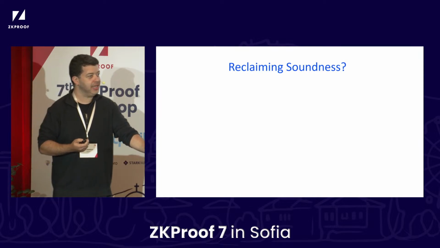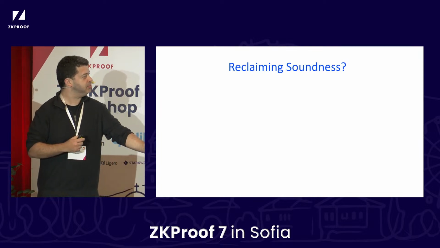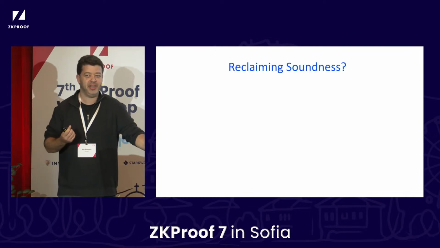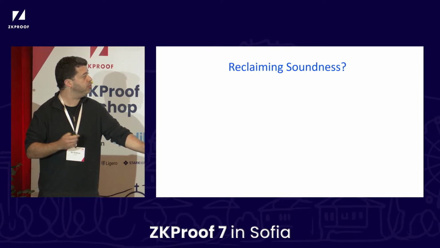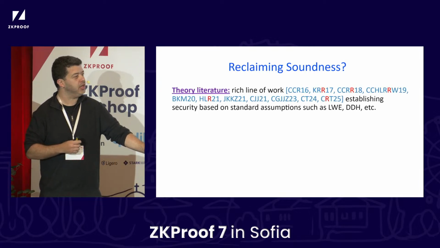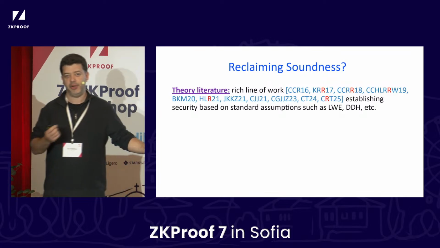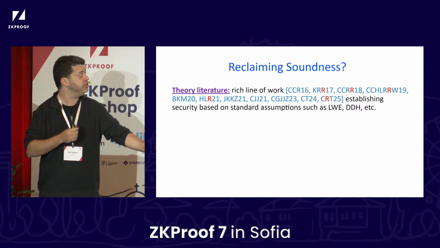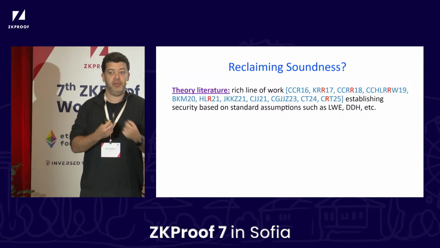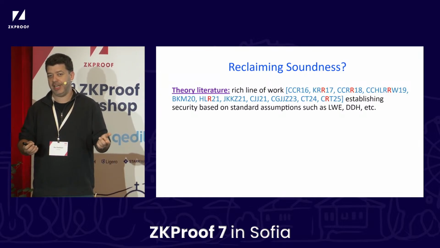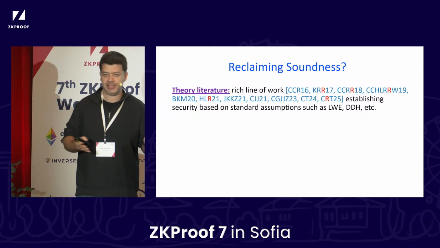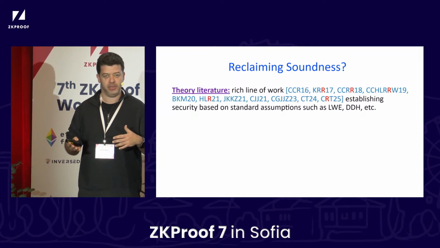Okay, so we have this attack, and it's a problem, and we're going to discuss it more. But we would like for this attack to go away, and it's not clear that it can. I want to point out two lines of work. First of all, there's been a lot of work in the theory literature, and things I've been involved with also, about provably instantiating Fiat-Shamir in the plain model, using explicit hash functions based on nice cryptographic assumptions like LWE, DDH, and so on.